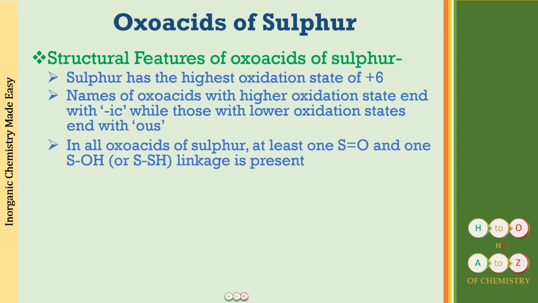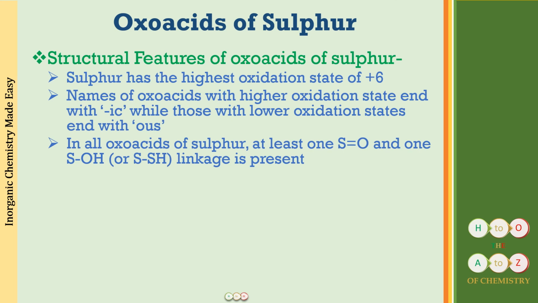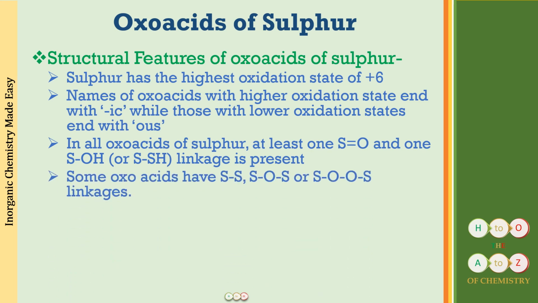The next thing that you have to remember: in all the oxo acids of sulfur, we see the presence of at least one S=O and one S-OH, though rarely you will see an S-SH linkage instead of the S-OH, or, if there is an S-OH, there may be an S=S. So that is going to be rarely seen. In general, what you will see is an S=O and an S-OH linkage present. Some oxo acids have an S-S linkage, S-O-S linkage, or S-O-O-S linkage.